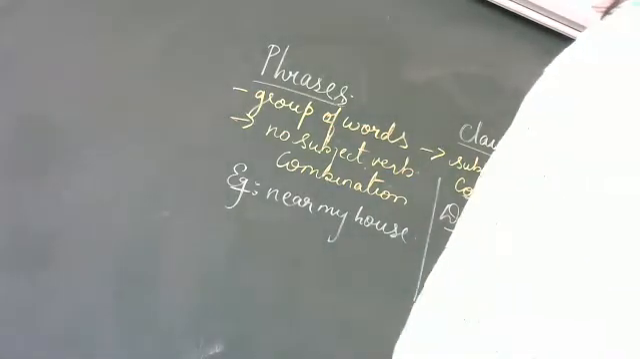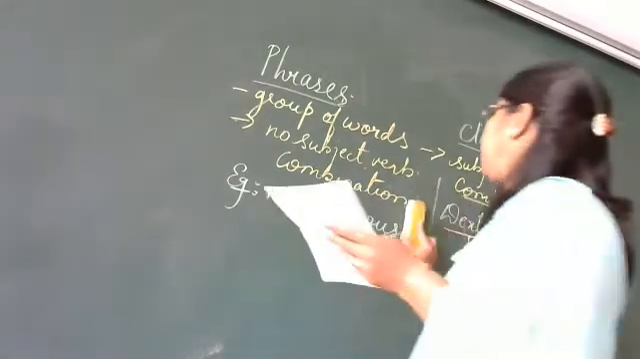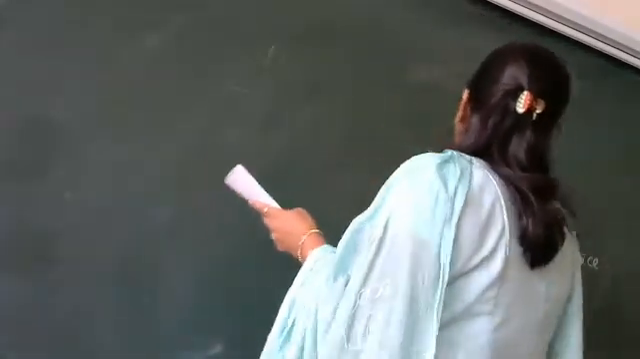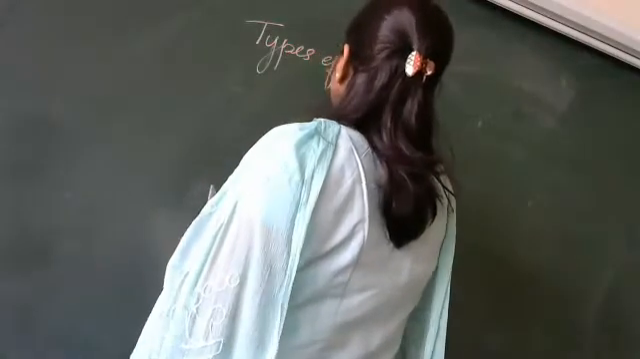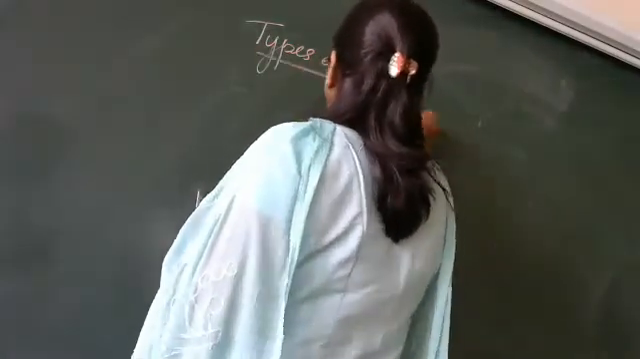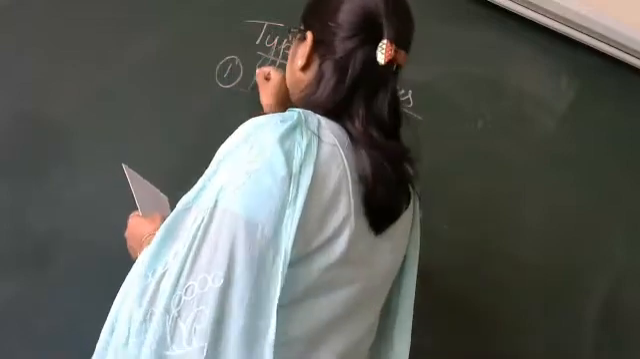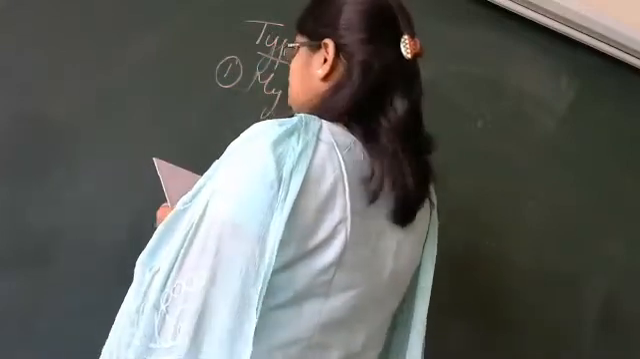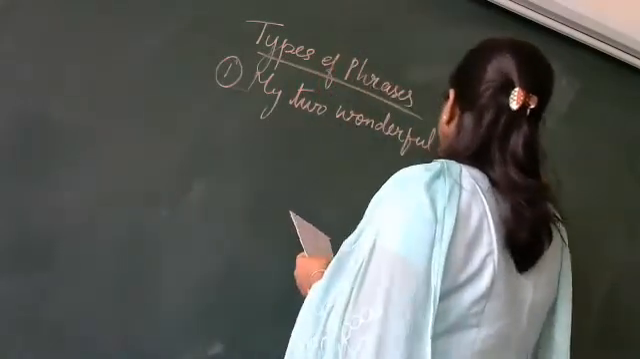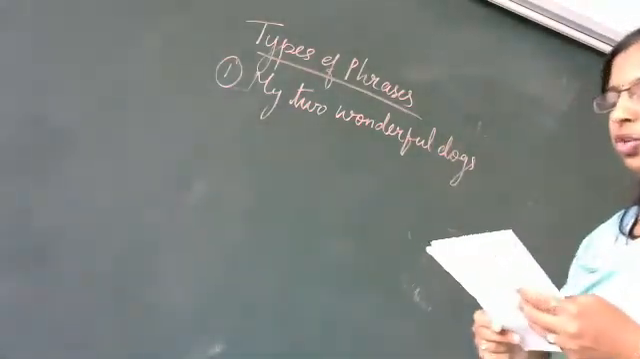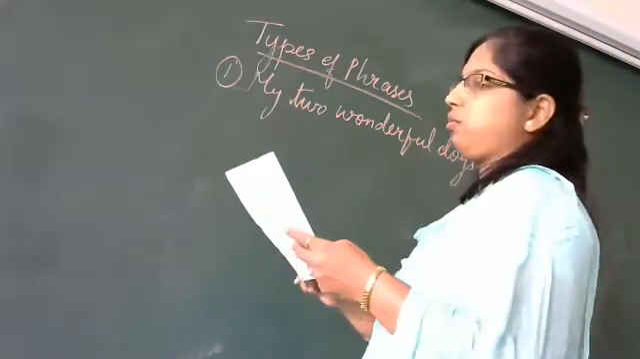Now I'll tell you what the types of phrases are. As we have types of sentences, we have types of phrases. Now what are those types of phrases? If I write here, types of phrases. The first one, my two wonderful dogs. It's just a group of words now.